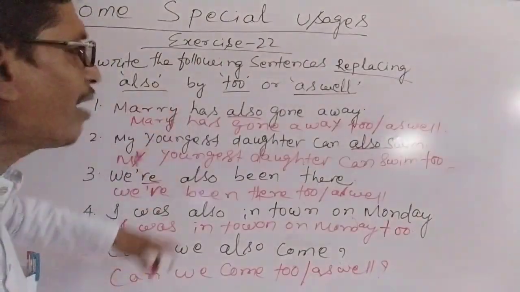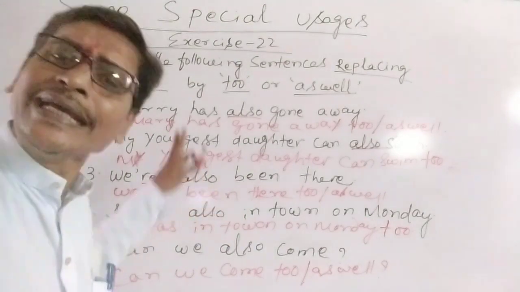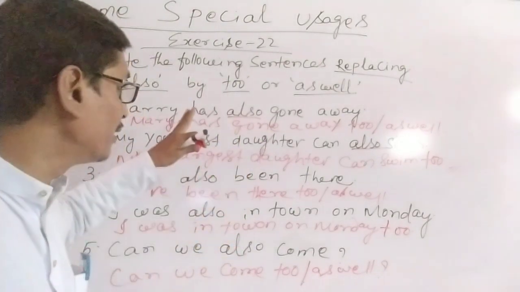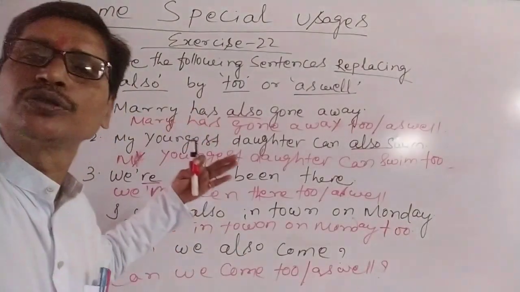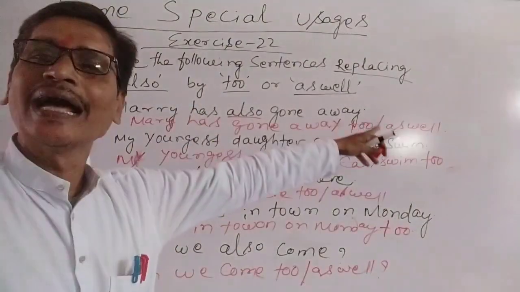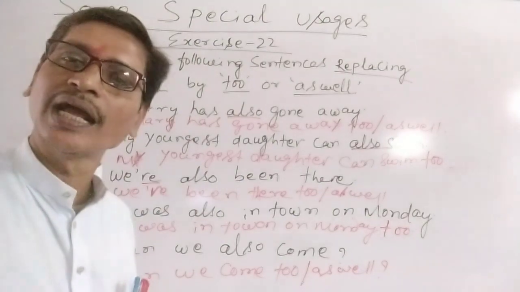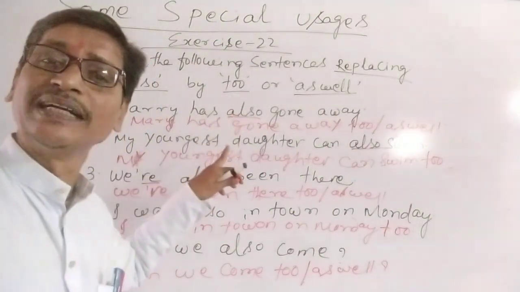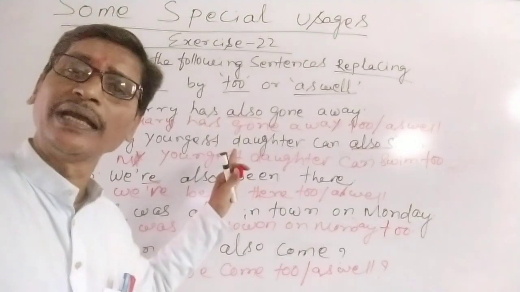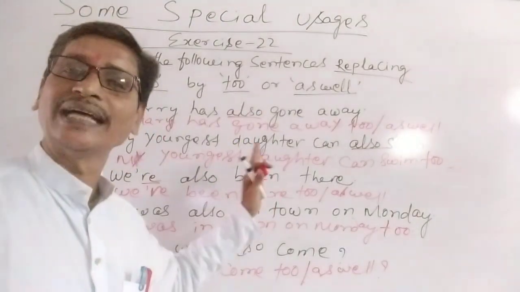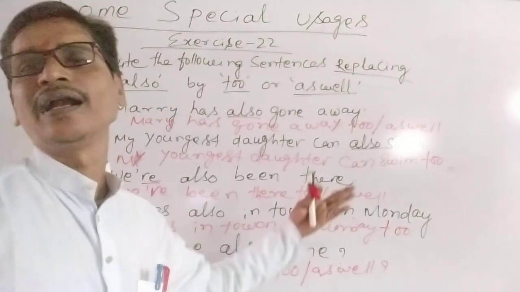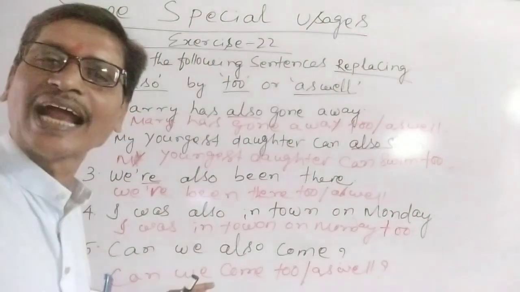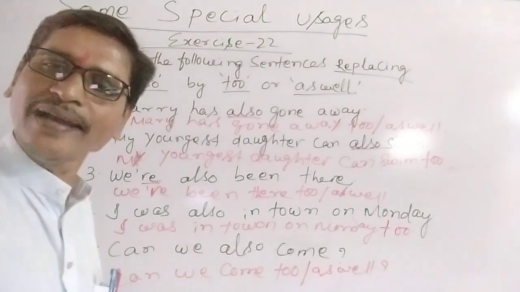Understand? So this is how we have rewritten those sentences that used also without using also. We used to or as well at the end of the sentence, and we understood that also is used in the middle of the sentence before the main verb, whereas to and as well are used at the end of the sentence. Here are some other sentences. Let's write and understand. Okay?